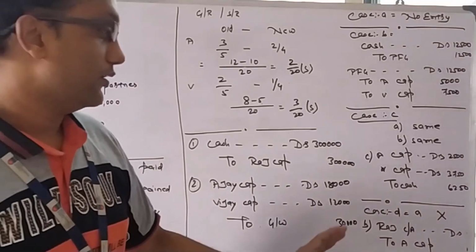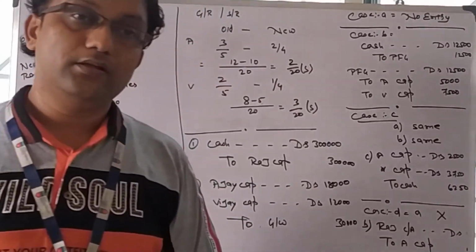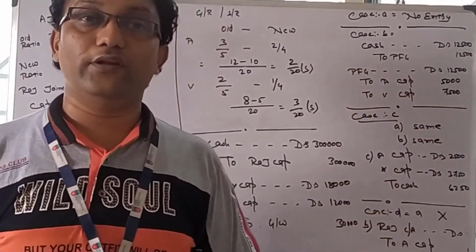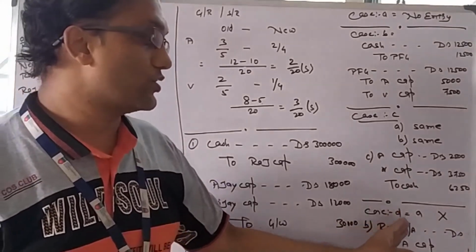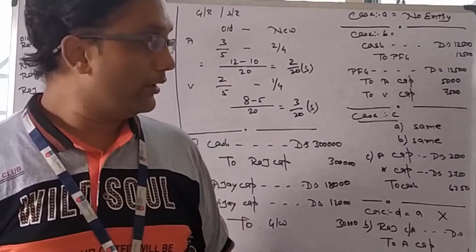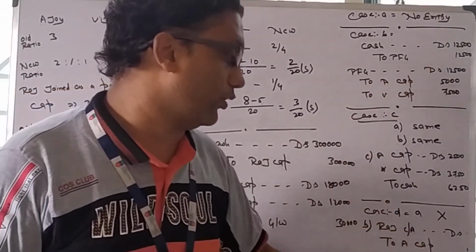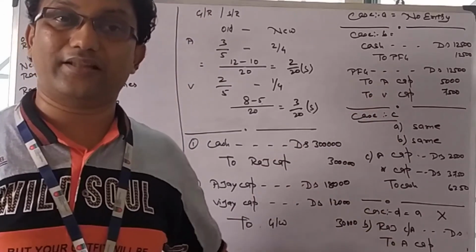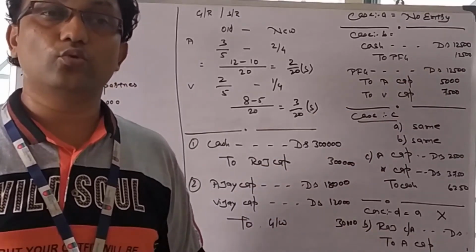Last case, goodwill not brought. The first entry will not be there. In the second entry there is only one change: as Raj is not bringing premium, instead of premium for goodwill I will write Raj's current account debit to Ajay's capital and Vijay's capital. The remaining part is the same, and the amount will be the same. Let's do one more example.